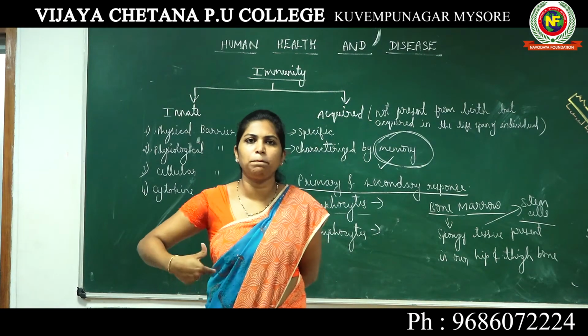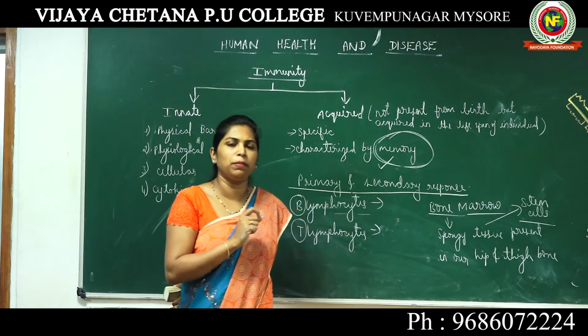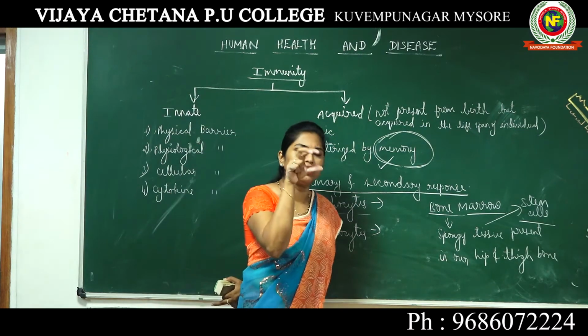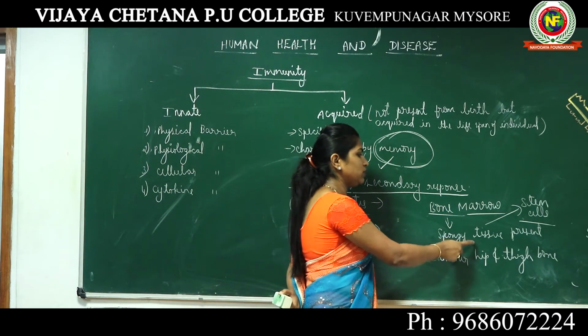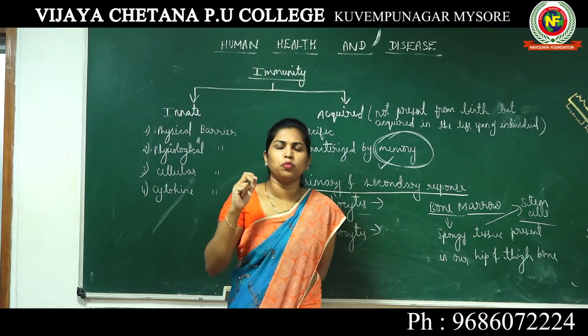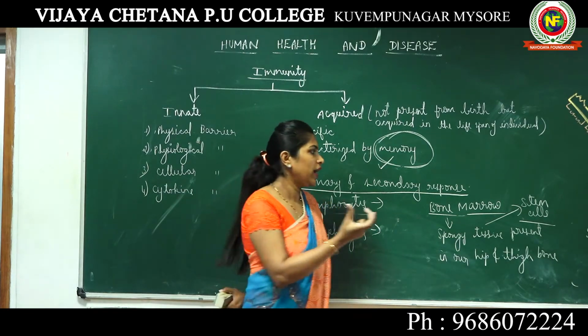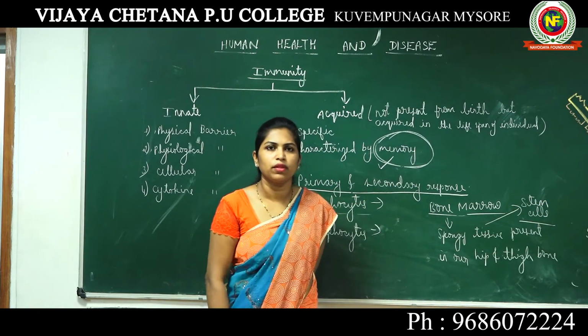In our hip and thigh bone, we have a spongy tissue, generally referred to as bone marrow, and it is actually a group of cells known as stem cells.